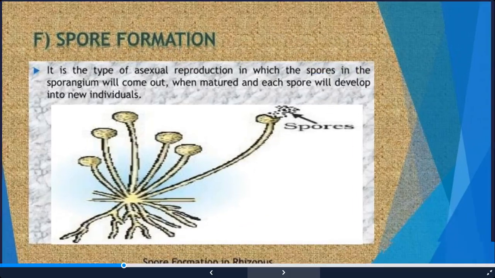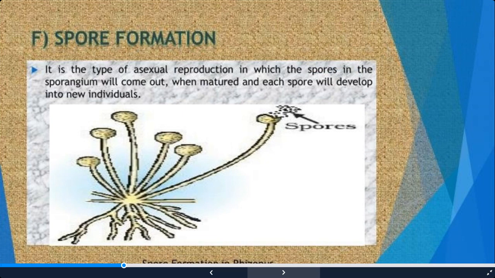Now the other type of asexual reproduction is spore formation. Now it is seen commonly in fungi and in some plants. So it is a type of asexual reproduction in which spores from the sporangia come out when matured, and each spore will develop into a new individual.